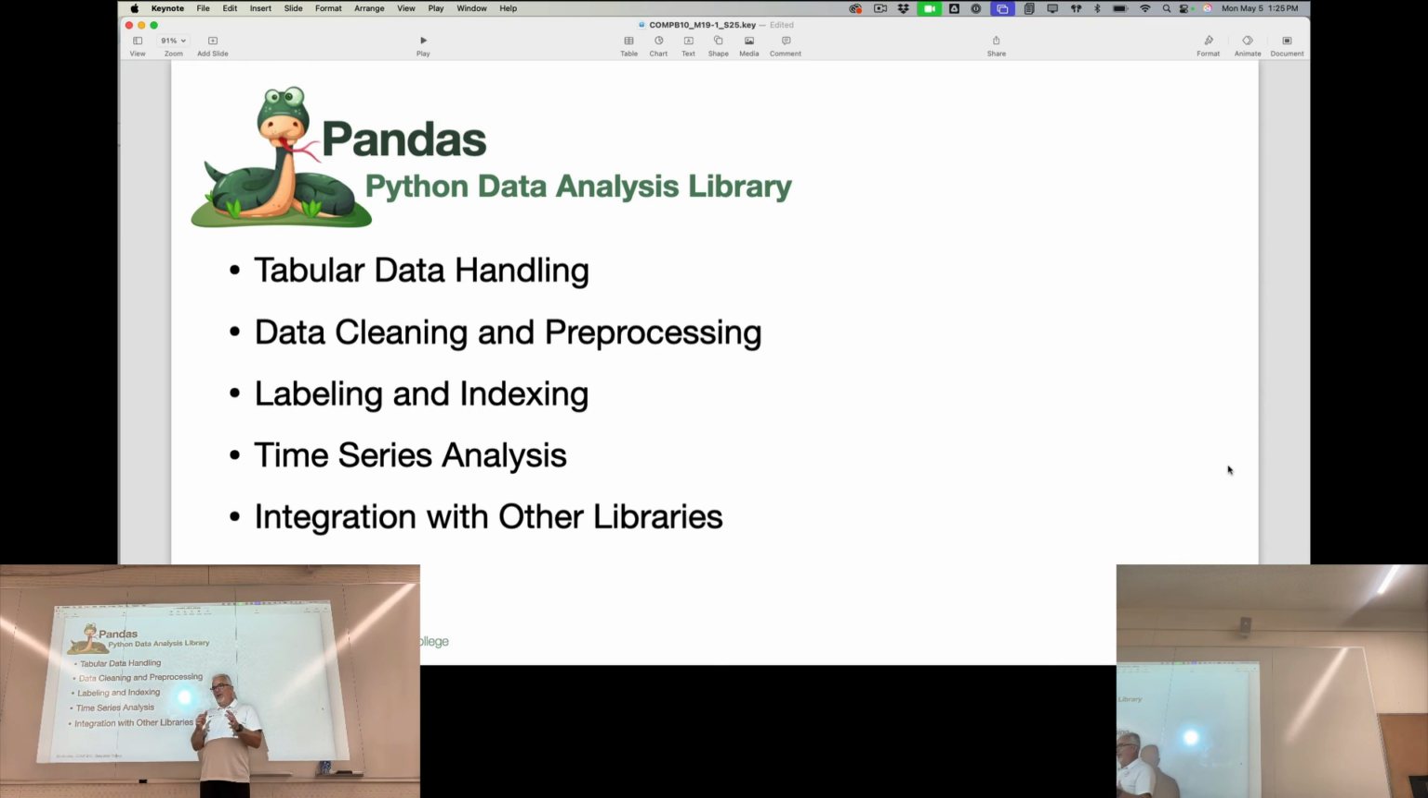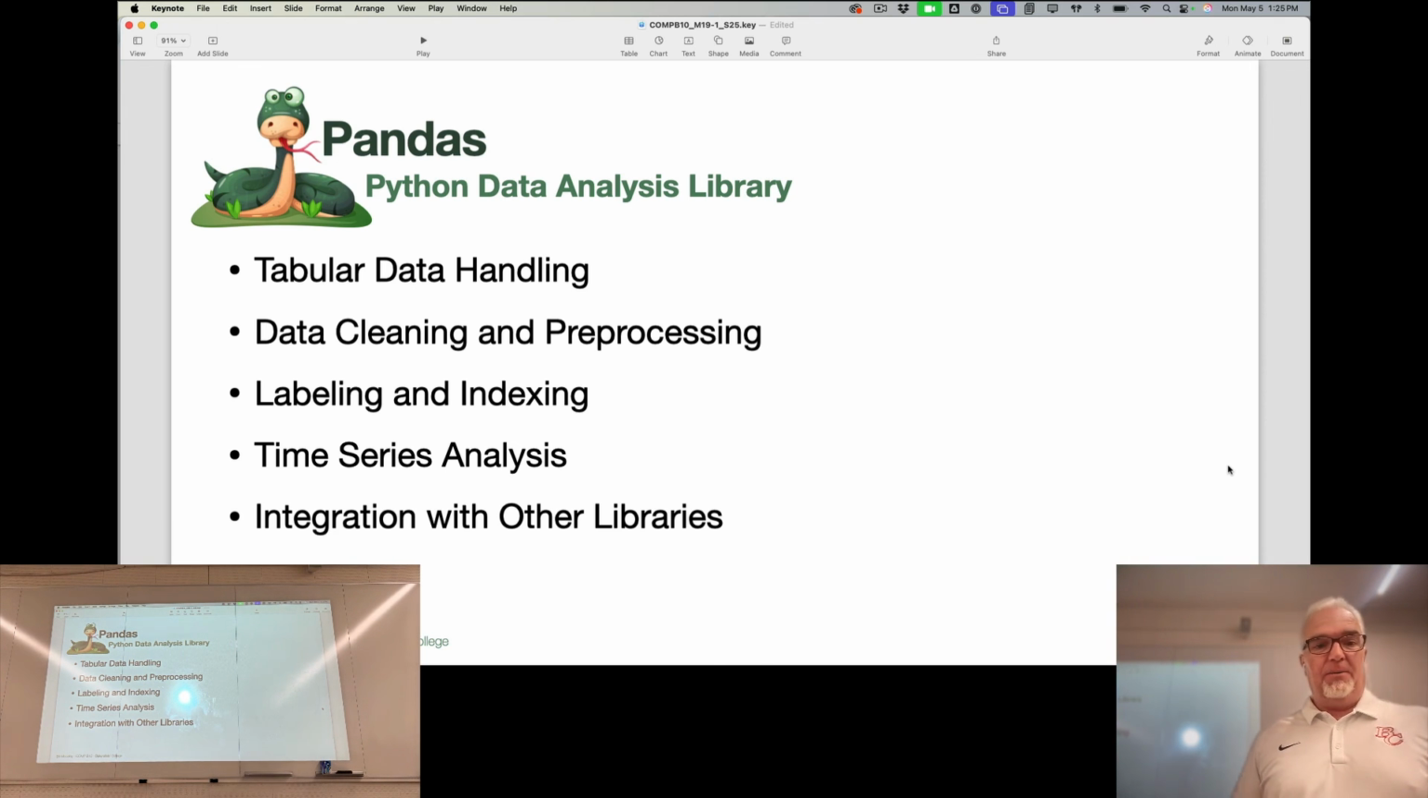If I wanted to create a graph of each week's attendance in class, that's how I would do that, and it would make sense of those dates. It also works really well with a lot of other libraries for data science. And so, playing well with others is a big thing in Python.